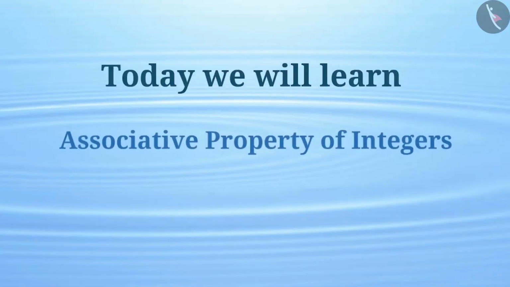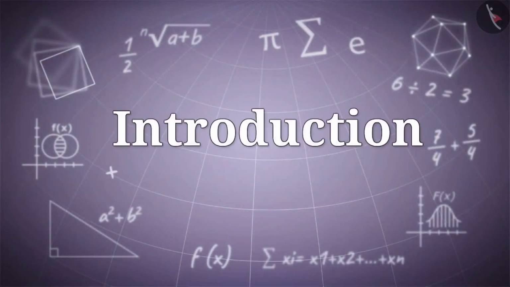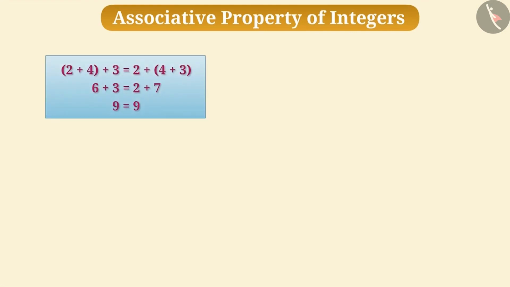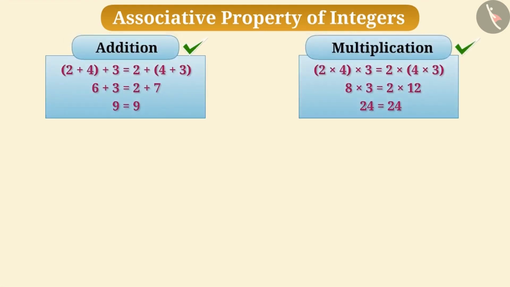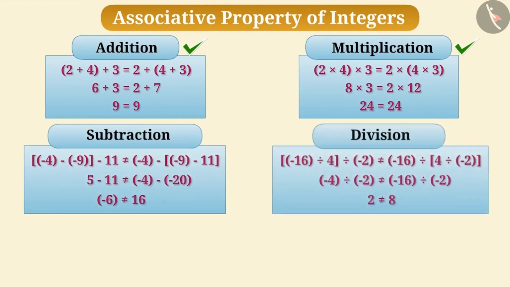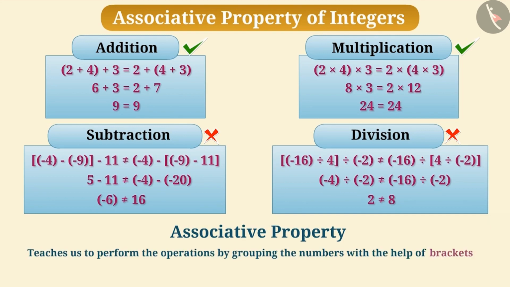Today we will learn associative property of integers. Do you know that we can add three integers and we can multiply three integers by grouping them in any order, but we cannot do subtraction or divisions by grouping them in any order. This is called associative property of integers. This property teaches us to perform the operations by grouping the numbers with the help of brackets. Let us understand this.